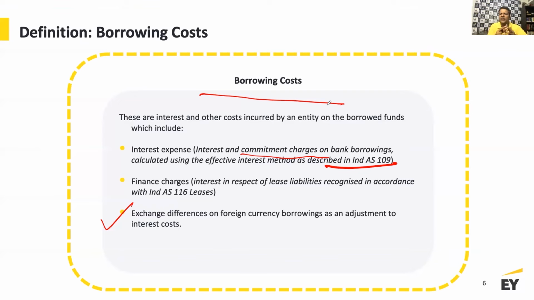So wherever you are paying interest, right, if it is paid by way of interest, that interest is forming part of your borrowing cost, and then you need to appropriately evaluate and determine whether that is eligible, that is a borrowing cost under Ind AS 23, and then how much of that interest cost is actually eligible for capitalization if you have a capital work in progress, and or that is to be treated as a period cost to be charged in the profit and loss account.